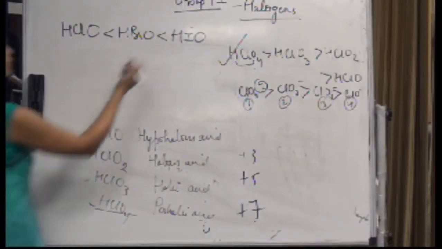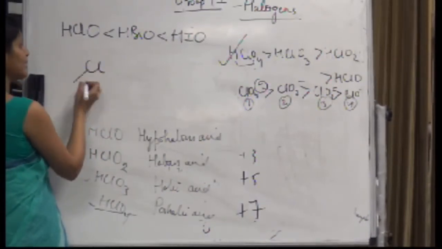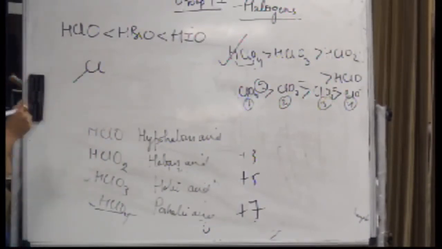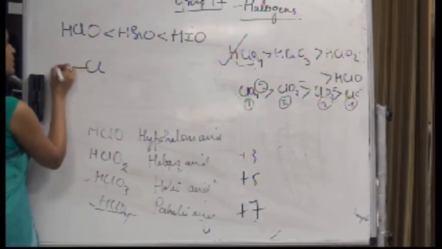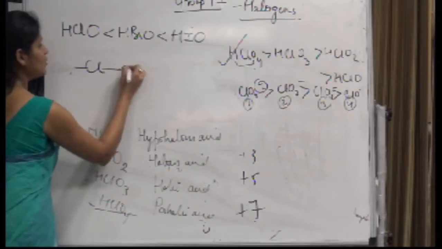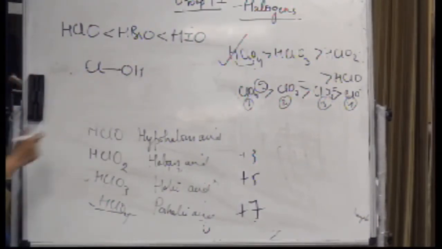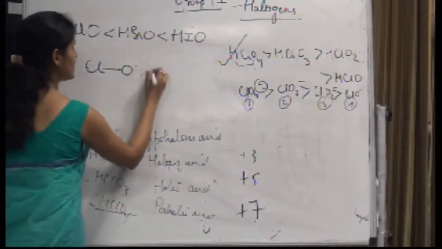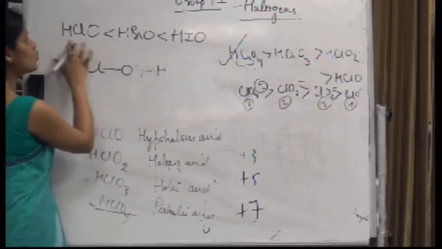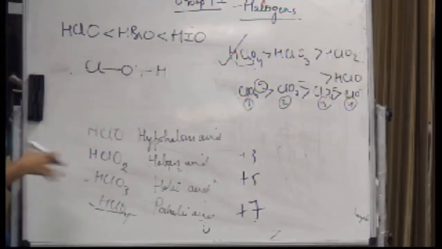How would you draw this structure? Chlorine would be the central atom, and then it would be OH, or I should rather write ClOH, right? Again, let's not discuss this in terms of electronegativity.